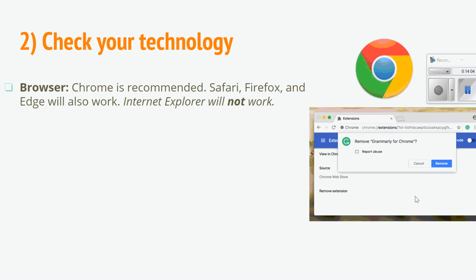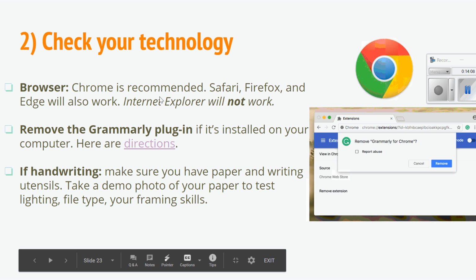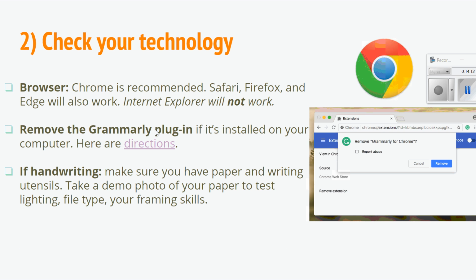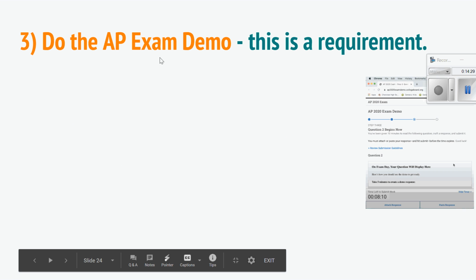And review your contact information before exam day. Check to make sure your technology is good. If you're doing a browser, Chrome is going to be recommended. Internet Explorer will not work. If you have Grammarly on your Google Chrome, make sure you have uninstalled that. I guess it's going to be an issue. If you're handwriting, make sure you have paper and pencil utensils. Take a demo photo of your paper just to make sure that your lighting and framing and file type is good. Do the AP exam demo.